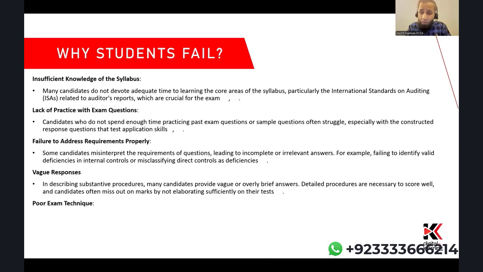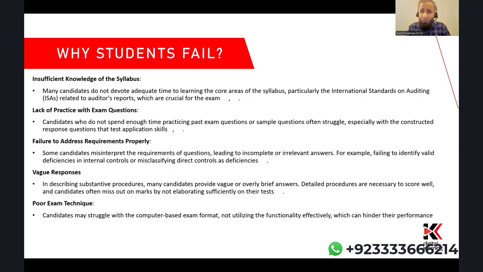And finally, number five: poor exam technique, in terms of not using the functionalities of the computer-based exam well. You have a computer-based exam with many functionalities, like underlining, bolding, and copy paste. Try to use those functionalities to build efficiency and effectiveness, and to present your answer in a much more professional manner.